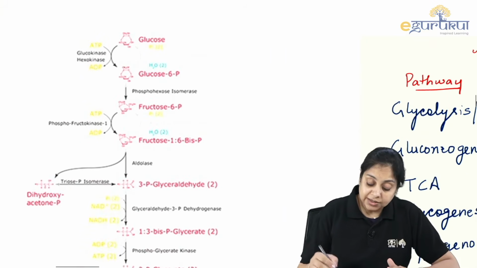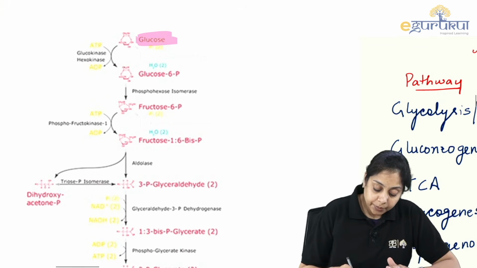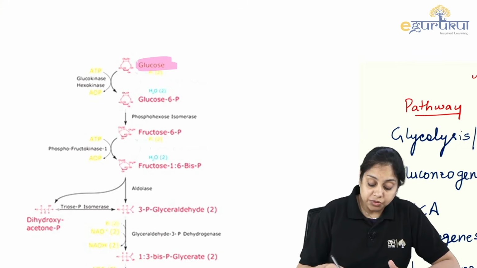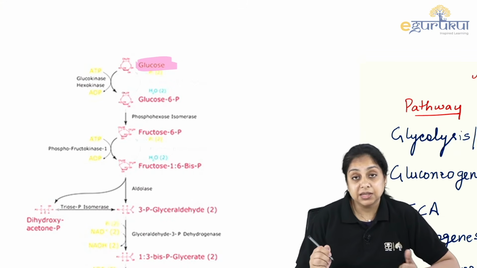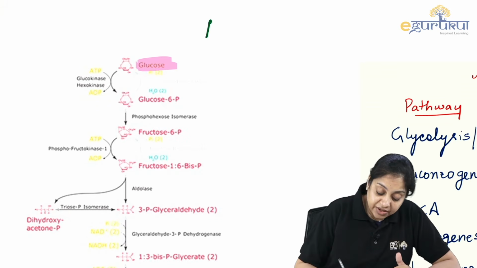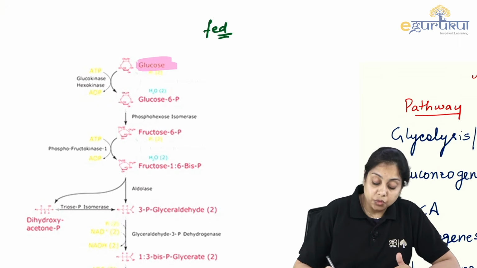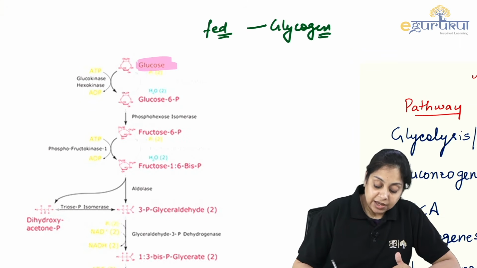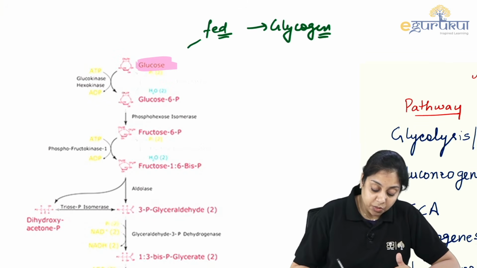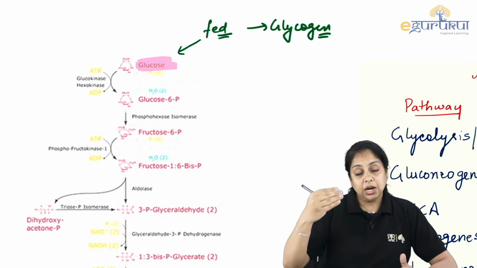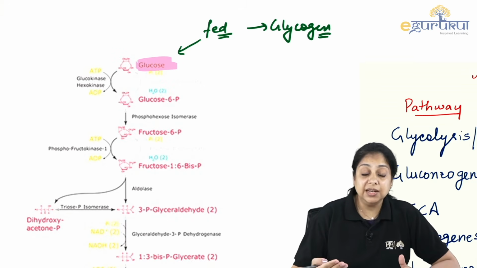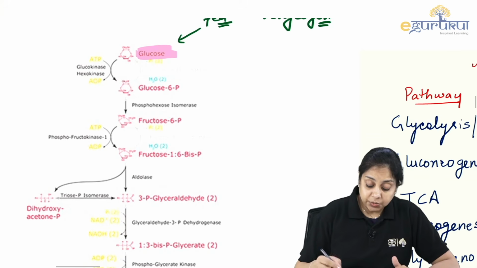Glycolysis is the conversion of glucose into pyruvate. When will this conversion of glucose into pyruvate take place? Fed state or the fasting state? Usually it happens in the fed state, okay? And excess glucose will be stored in the form of glycogen as well. Excess will be stored as glycogen, and some of the glucose will undergo the glycolysis pathway to give you what? ATP. ATP is needed, na? Right? And glucose is converted into what?